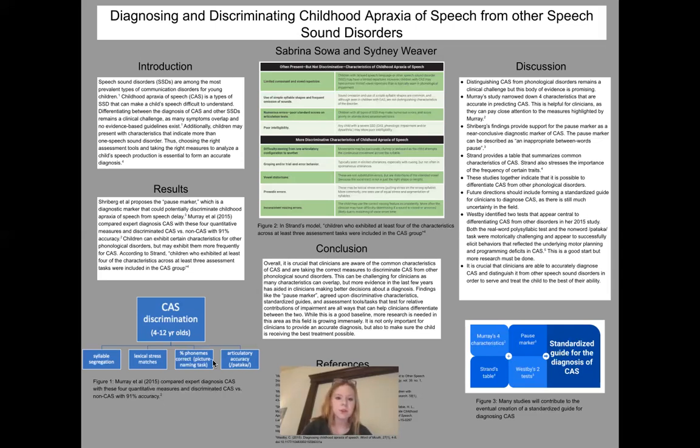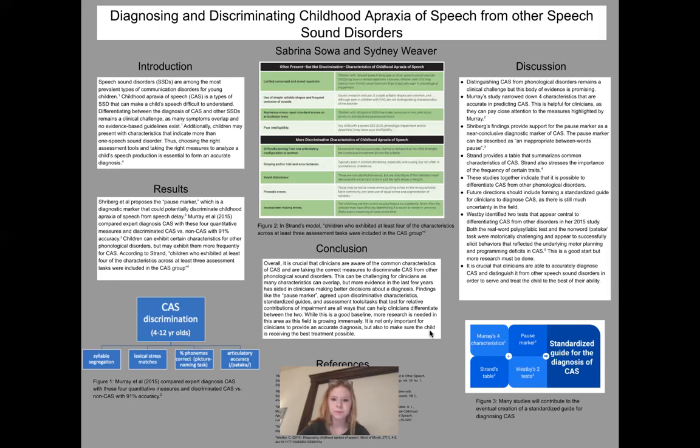Children with speech sound disorders may exhibit these as well, but the bottom section has the more discriminative characteristics of childhood apraxia of speech. And then if you look at the bottom right at figure 3, many studies are contributing to the creation of a standardized guide for diagnosing CAS, which is very helpful, as there is not really an assessment task right now that is for CAS.